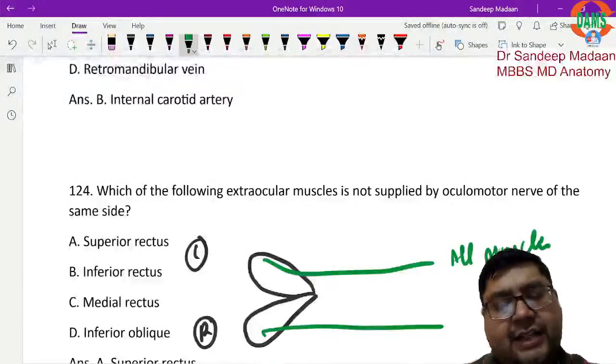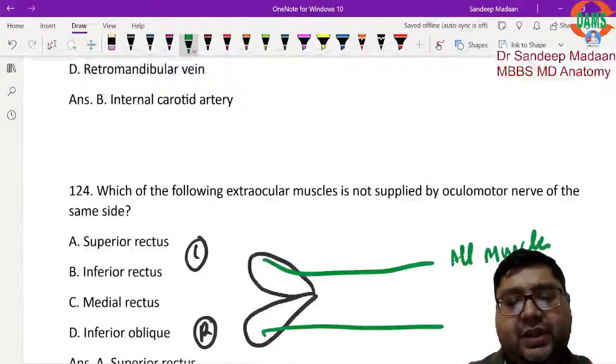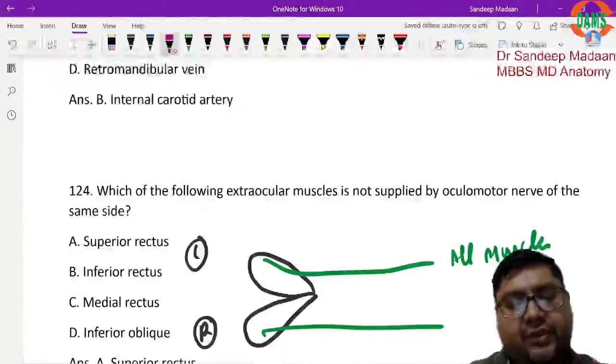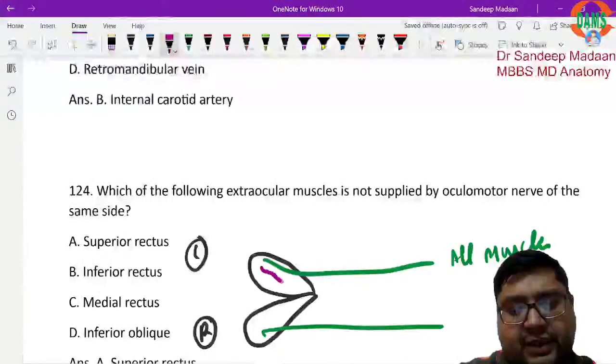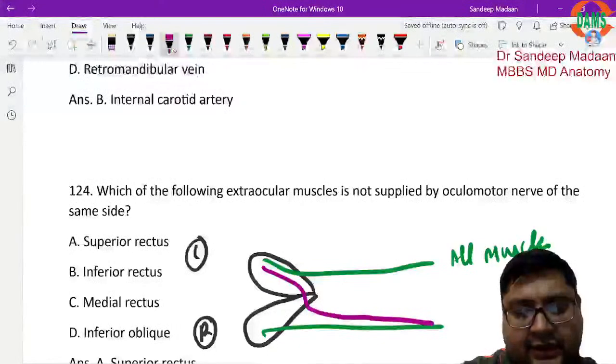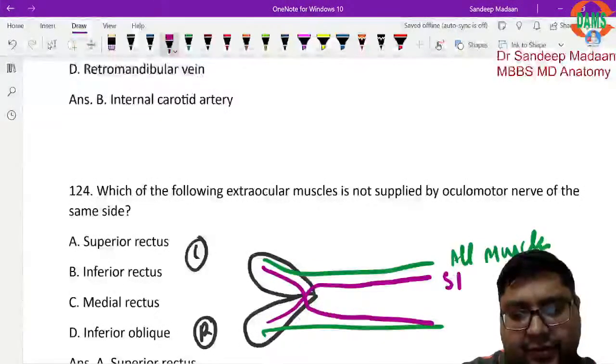These will be getting the supply from the respective third nerve, but the fibers of the third nerve which are supposed to supply superior rectus, they will come and they will go like this. On this side they will come and they will go like this. These are the fibers for superior rectus.